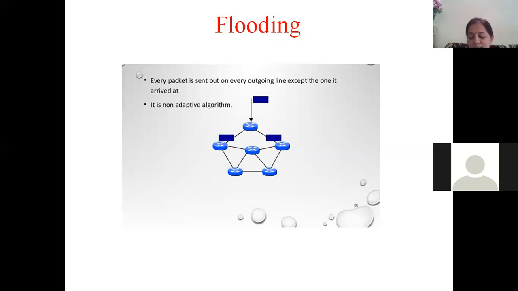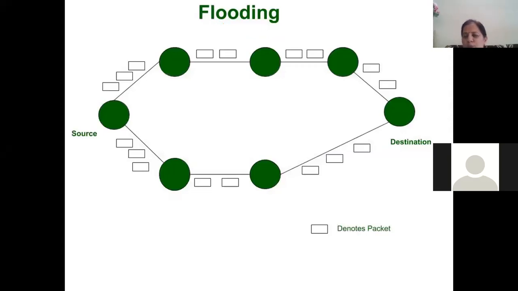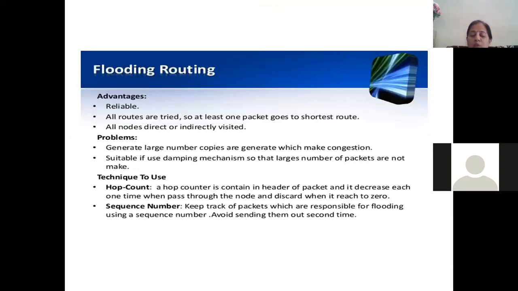Okay, but this kind of method can be quite useful. I'll tell you when. If you look at this diagram, you can observe that on every outgoing line there are many packets. So the source is there, there's a destination. When a packet arrives, suppose 3 packets have arrived at the source router, it will create 3 other packets on one line, 3 other packets on another line, and they will keep on getting forwarded. So all the time the network or the subnet is going to be overloaded. But this kind of method can be quite useful.